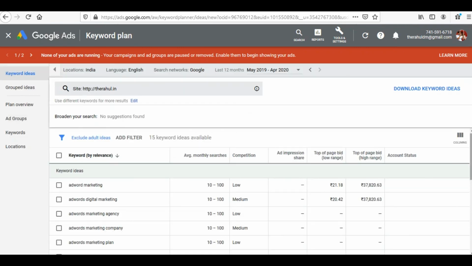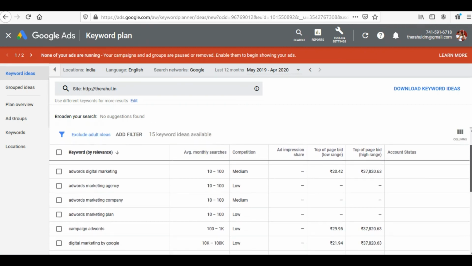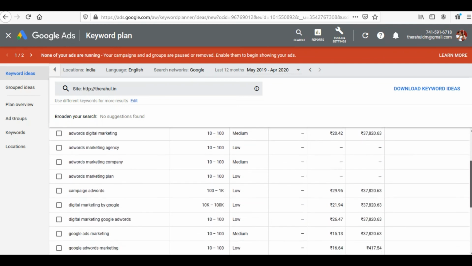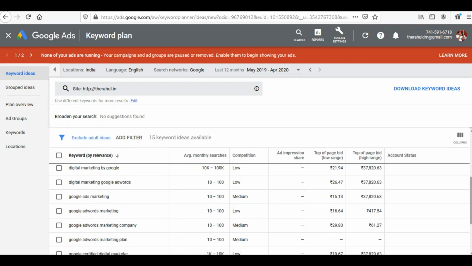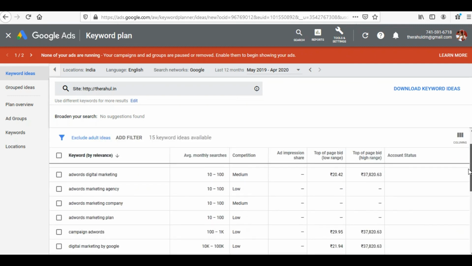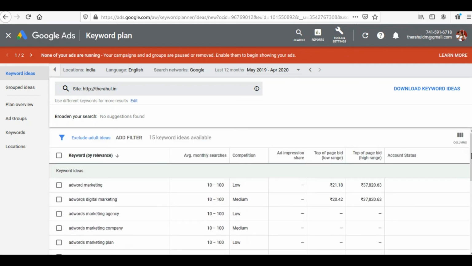This keyword planner tool has given me these different keywords which could be used in relation to my website or the business that I want to promote. AdWord marketing, AdWord digital marketing, AdWord marketing plan, to different ideas like Google certified digital marketer and so on. Search engine marketing. So different types of ideas are there. My website is all about a digital marketing consultant, so the keywords are in relation to the business. So this is also one of the ways to identify keywords.